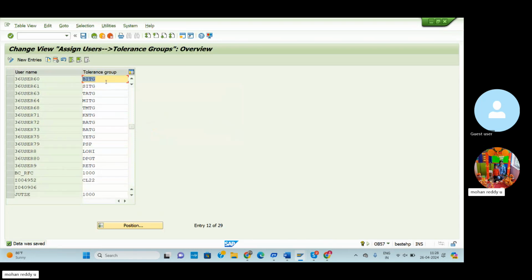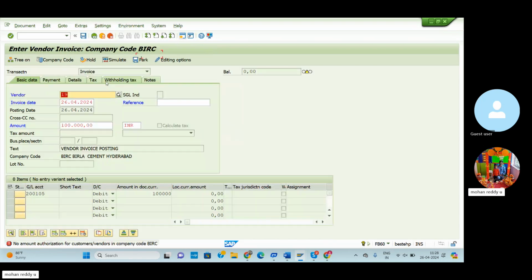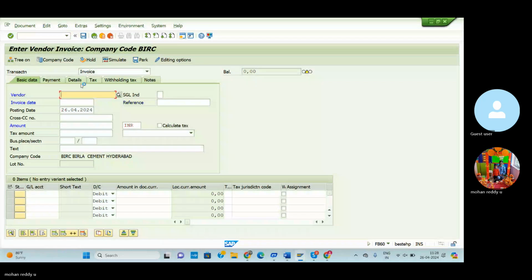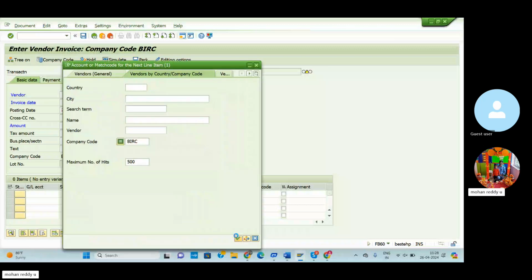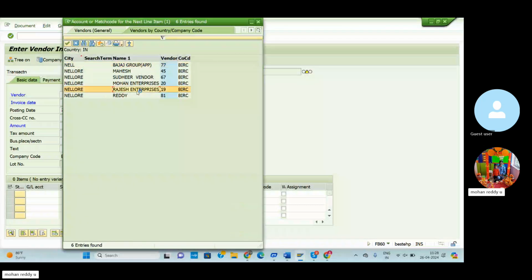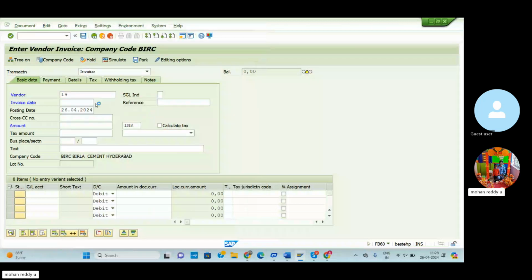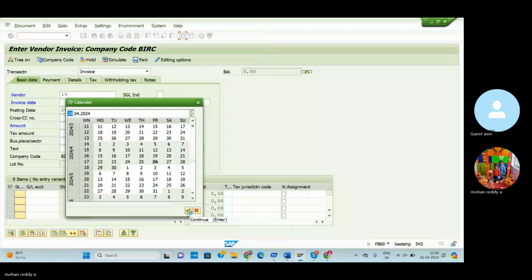Then go to the previous screen, enter. So maybe I can enter starting onwards, FB60. Vendor name, click here, Rajesh Enterprises, click here. Invoice date also I am entering today's date.